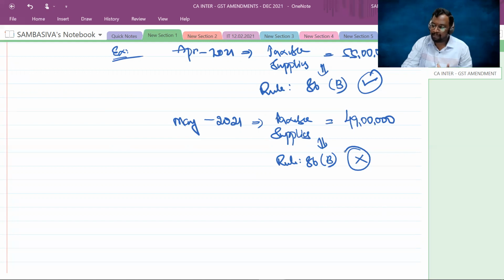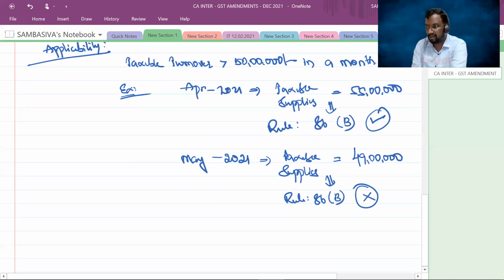Right. See, don't be under the impression that for a particular month when your taxable supplies exceeded 50 lakhs, then for the rest of the financial year 86B is applicable. No. You have to verify the applicability of 86B month-wise. Clear, everyone? Right. This is the first important point you have to remember.